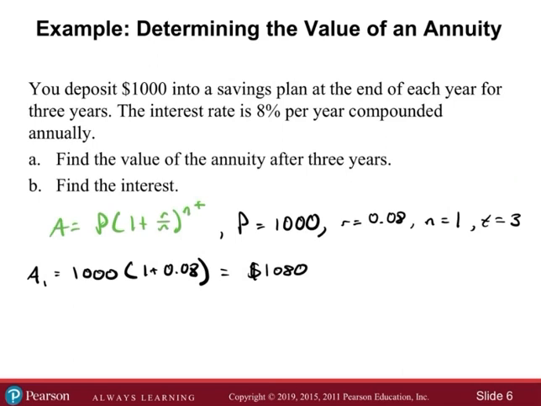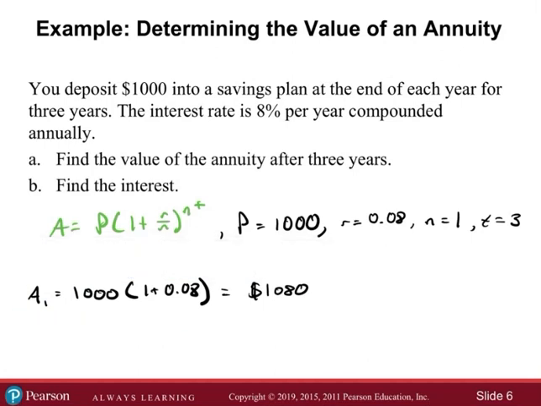Okay, so it's a little bit weird. It's not as cut and dry as just plugging it into the formula. You have to kind of think about it a little bit. So if we think about the first year, nothing's been in an account, and at the end of that year, we just make a deposit of $1,000. Okay, and that's fine.